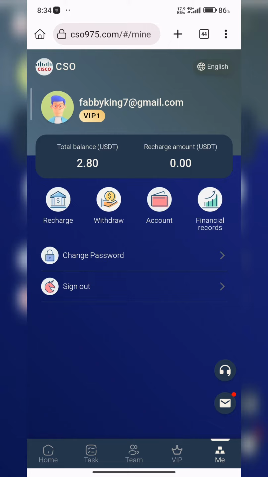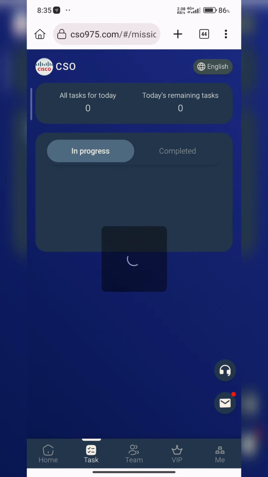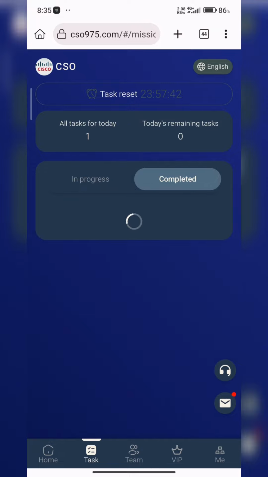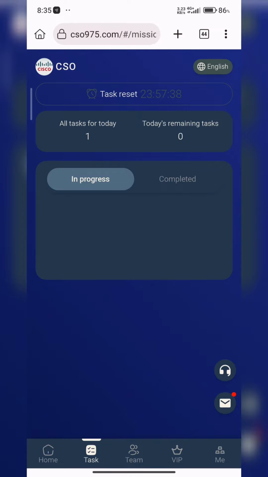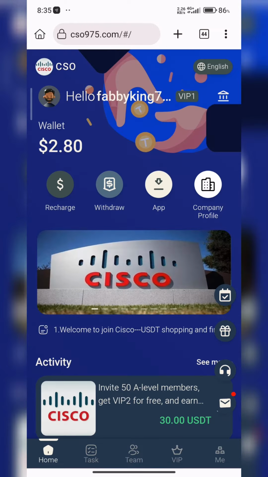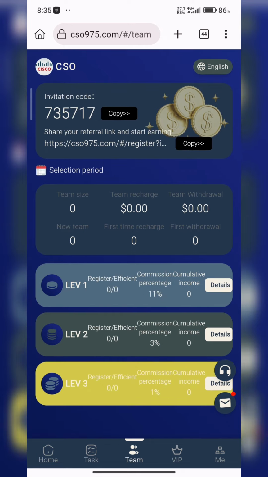So with that being said and done, let's make sure we all partake on this update. It's a free update. You're not investing any of your money. So let's just do it. So you can see, remember, you are going to perform your daily task every day, so you can earn your $1.8. So mine has been completed today. So that's it. And also you can come over to the team section. You can copy your referral code. So once you copy your referral code, you can actually invite your friends, and you're going to be earning some percentage of their earnings. So you can get to the minimum withdrawal faster.